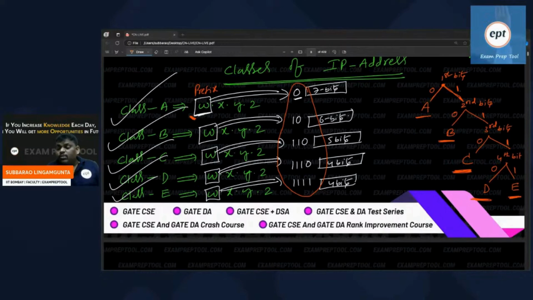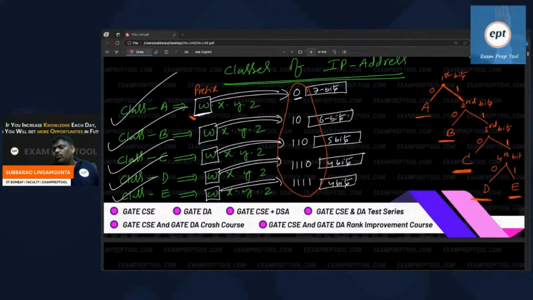You may say, sir, why are you dividing? Managing 4G IP addresses is very difficult, so let's divide into some classes. Then how to recognize the classes? By seeing the prefix part, which means the first octet. In the first octet, only the initial bits are required.